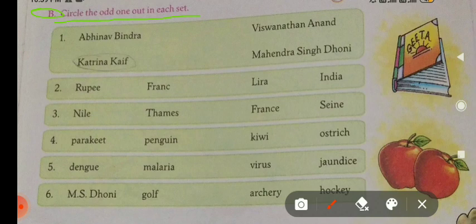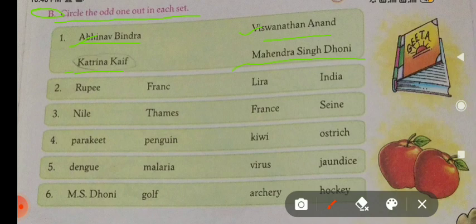The first set is Abhinav Bindra, Vishwanath Anand, Katrina Kaif and Mahendra Singh Dhoni.